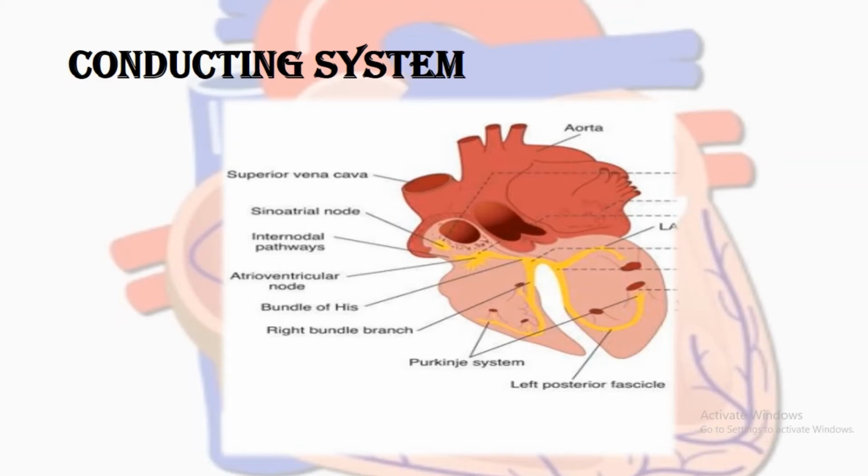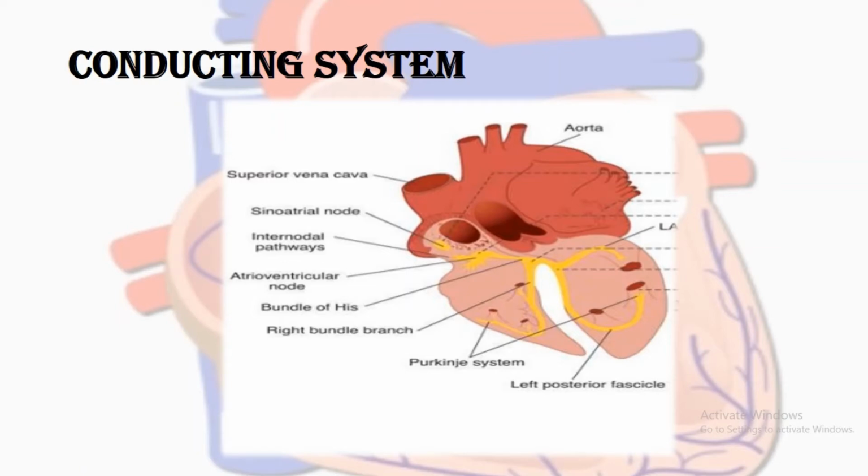The mechanical response of the muscle will be contraction of the muscle. So there will be electrical impulse generation by the SA node. The other parts of the conducting system will take it to every part of the heart, and when the muscle receives this electrical stimulus, there will be a mechanical response, which is the contraction of the cardiac muscle, and hence the heart will be able to pump the blood.